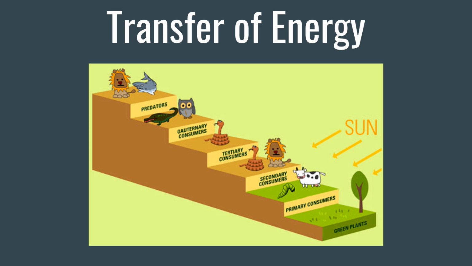All energy on Earth originates from the sun. It is the primary source of energy. Producers use this energy directly by using it to make food for themselves. Other organisms have to get this energy from the sun by eating other organisms.